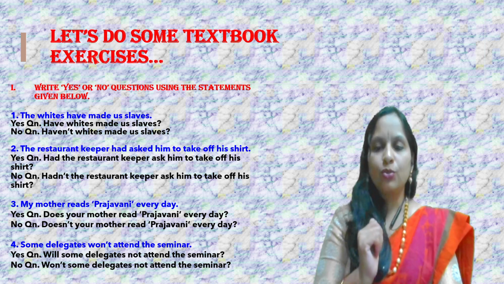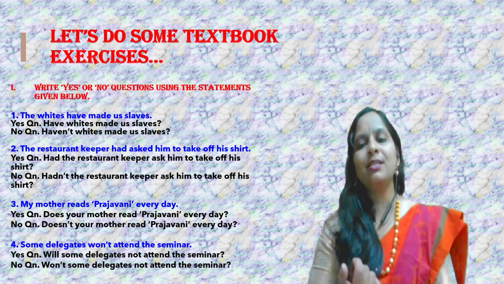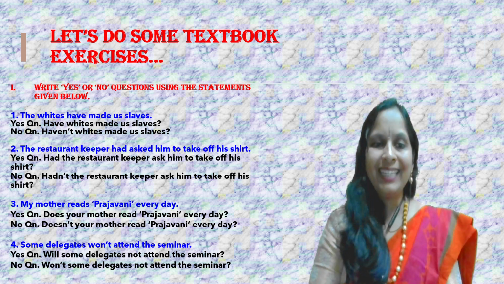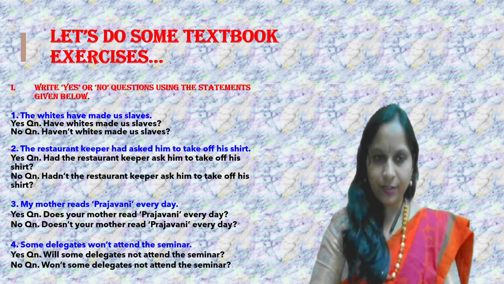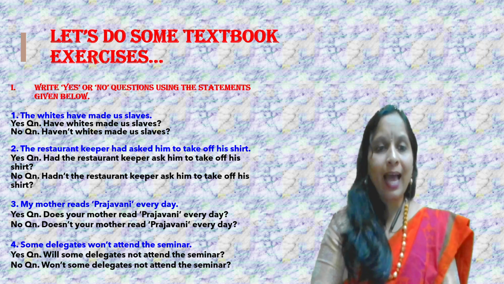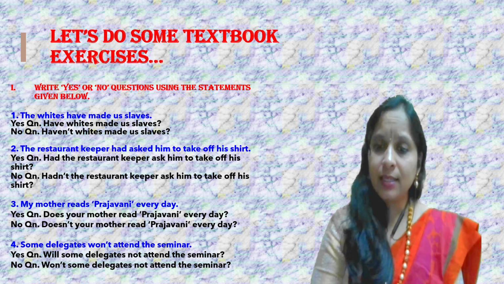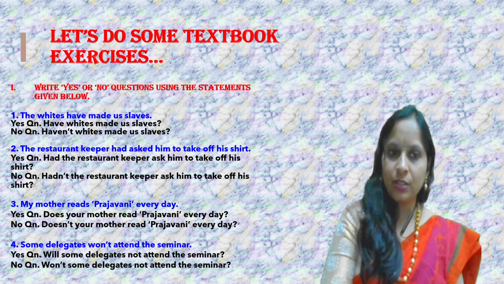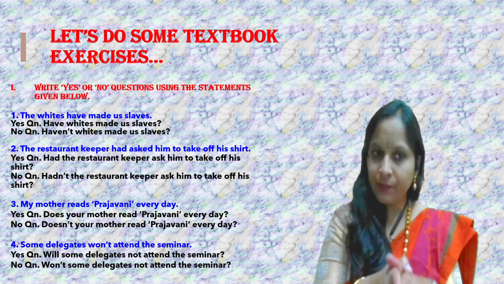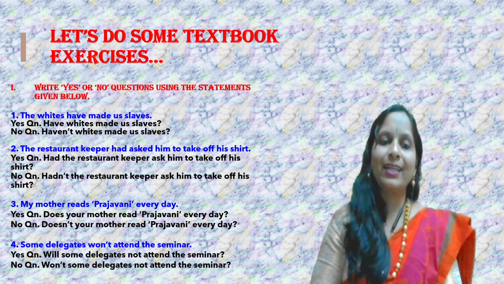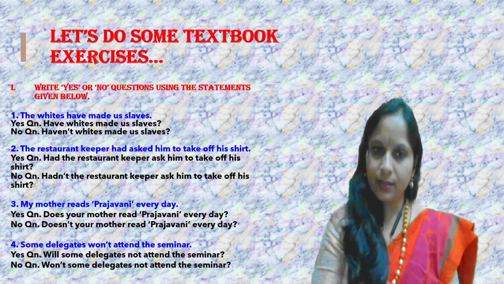Write yes or no questions using the statements given below. The first one, the whites have made us slaves. For a yes question, how will you frame? Have whites made us slaves? For the positive question, you will have a have. For a negative no question, haven't whites made us slaves?